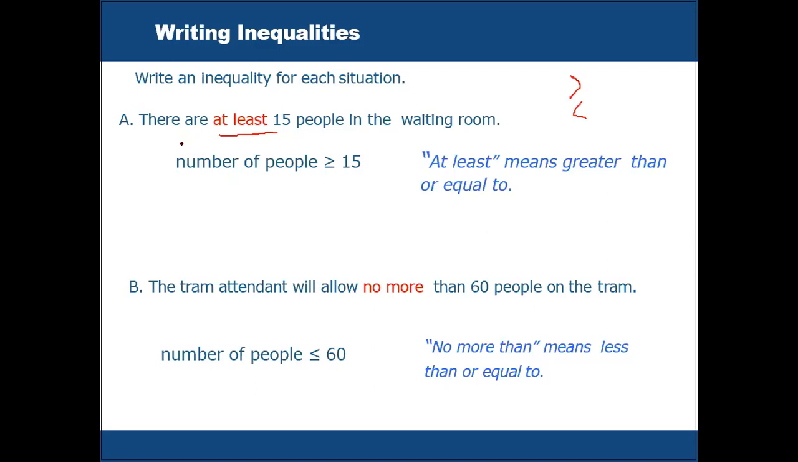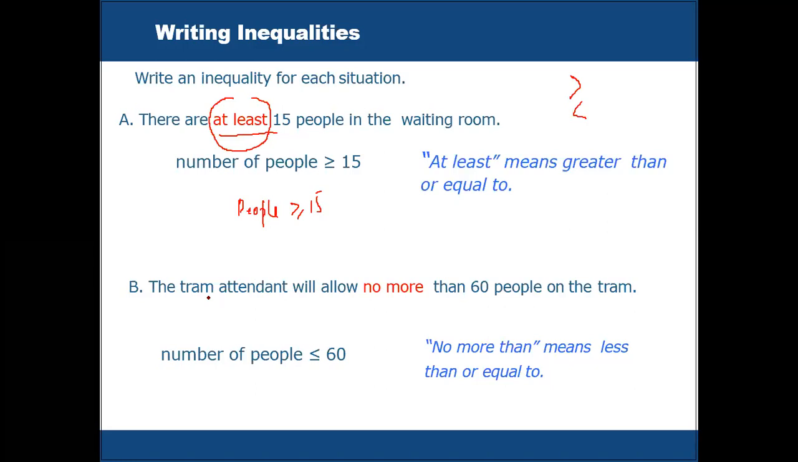How can we present these? When you say at least, at least means the number is greater than or equal to. There are at least 15 people in the waiting room. So when you see at least, this means greater than or equal to. At least 15 people in the waiting room means the number of people is greater than or equal to 15. Both conditions are possible, either greater or equal.